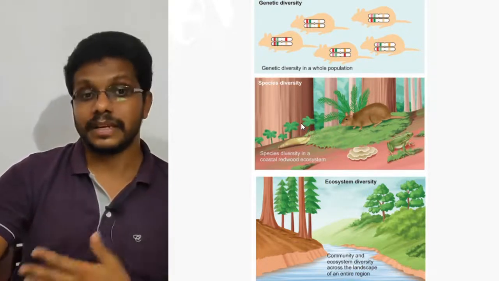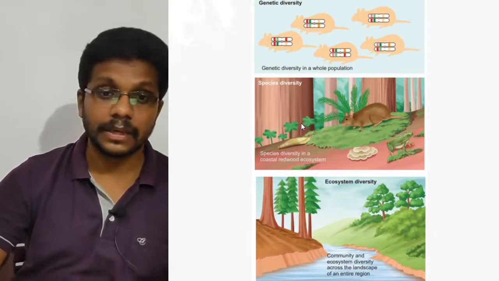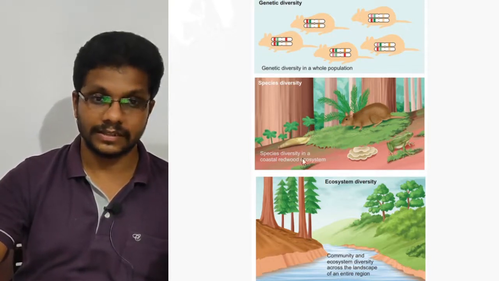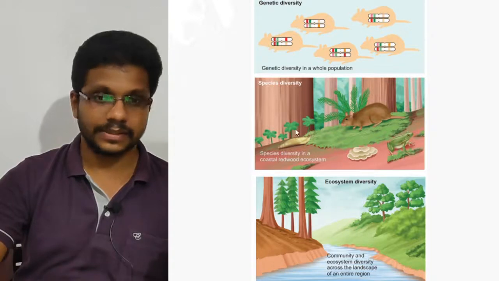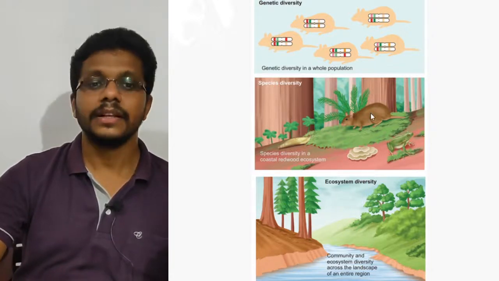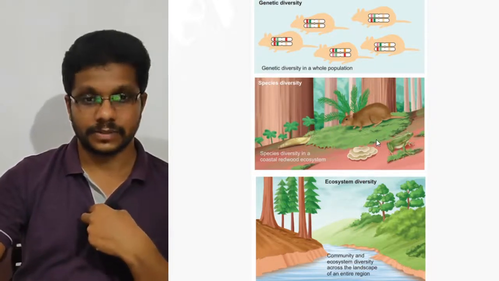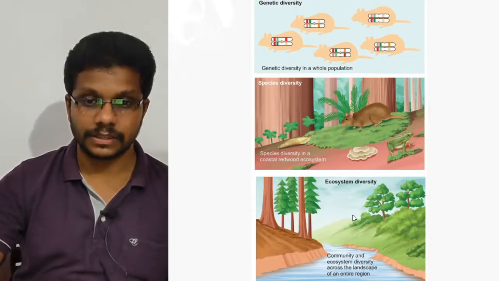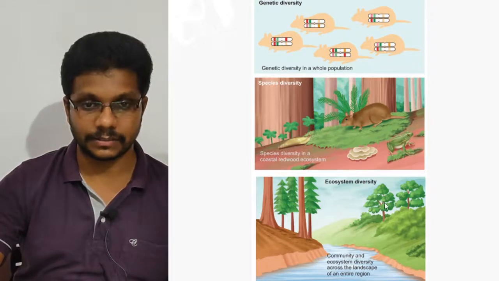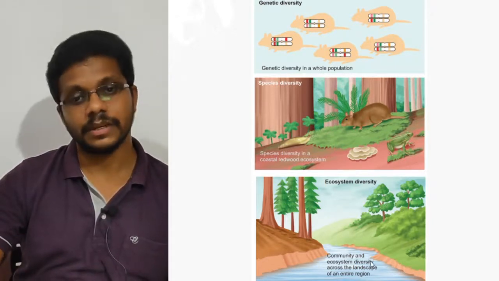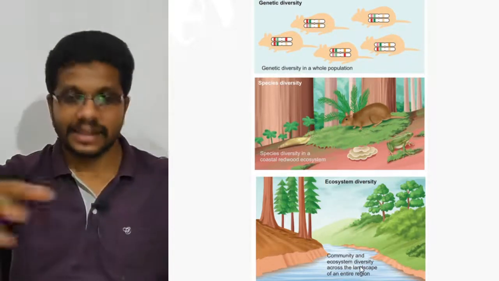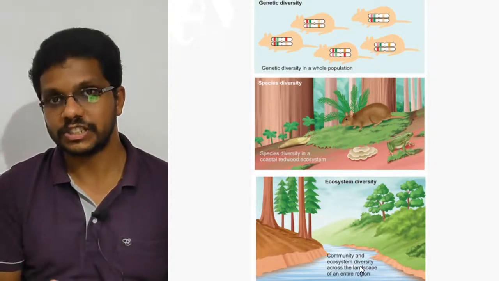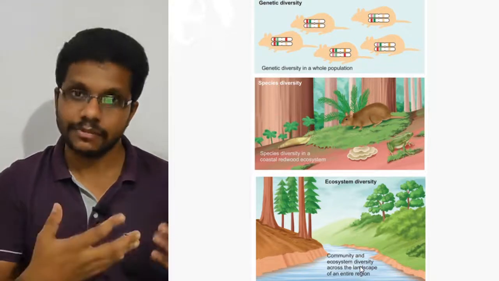Species diversity is basically the number of species present in an ecosystem. Like we have here, they show the mouse, frogs, then some insects, small trees, shrubs, large trees, grass, everything contributing to the species diversity. Finally, we have the ecosystem diversity. Here we have the mountain ecosystem, then the terrestrial ecosystem, and the freshwater ecosystem. If there are so many different landscapes that come together in an ecosystem, that will be more diverse. There will be more species, and more variations within a species.